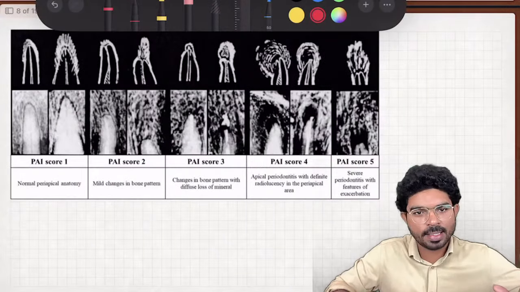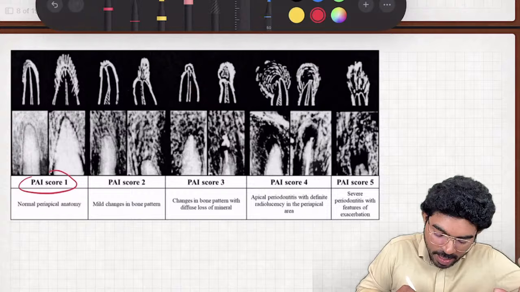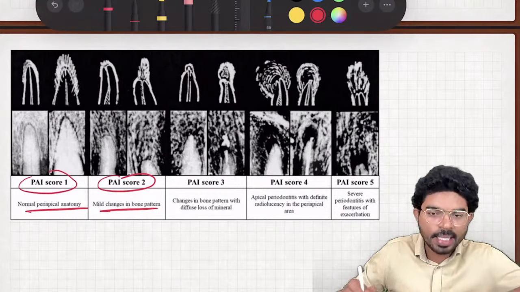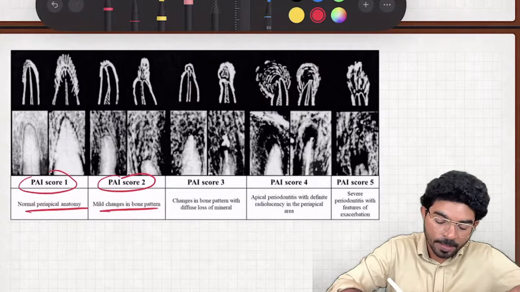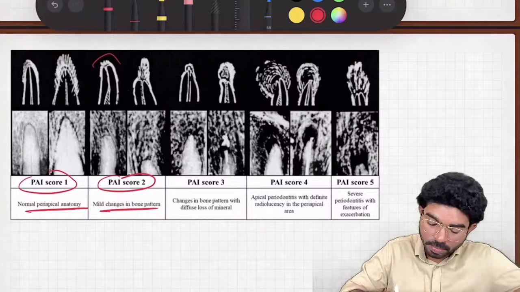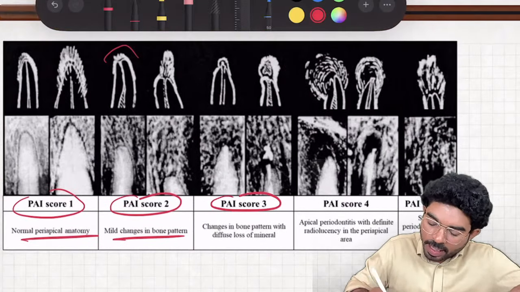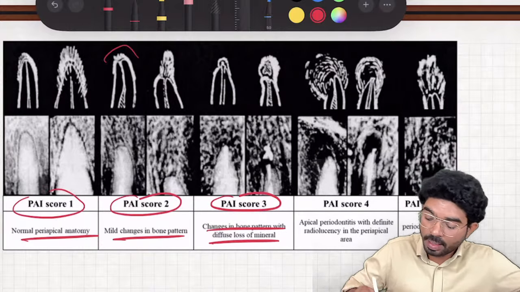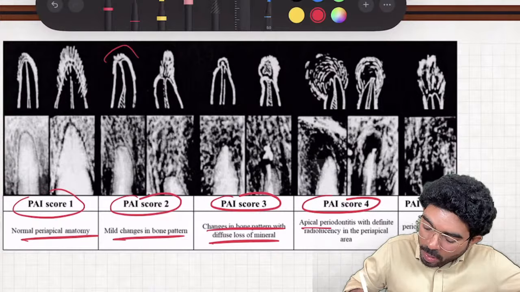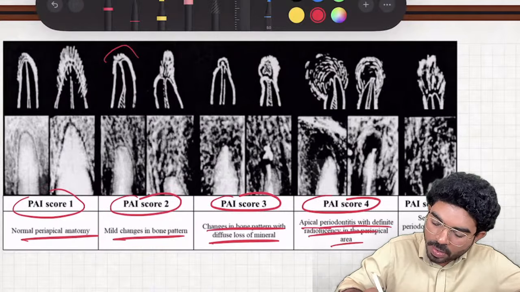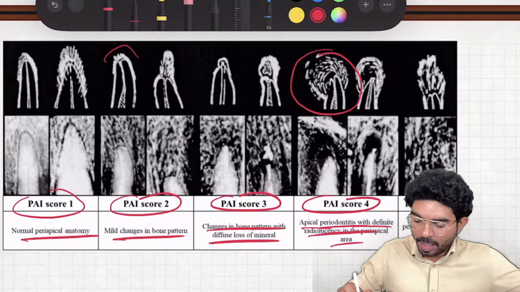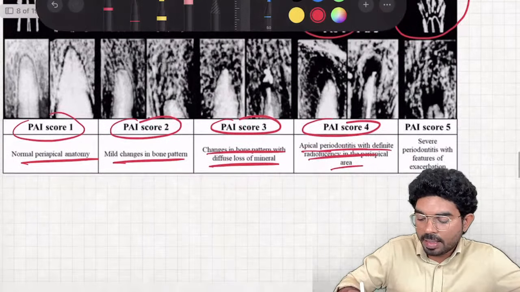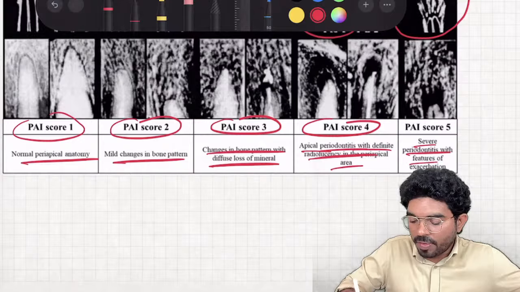So what happens in PAI index? PAI 1 is a normal periapical anatomy. PAI 2, there is a mild change in the bony pattern. Coming to PAI 3, changes in the bone pattern with a diffuse loss of minerals. Mineral loss starts in 3 and advances. PAI 4 is apical periodontitis with definite radiolucency in the periapical area. And PAI 5 is severe periapical periodontitis with exacerbating features.